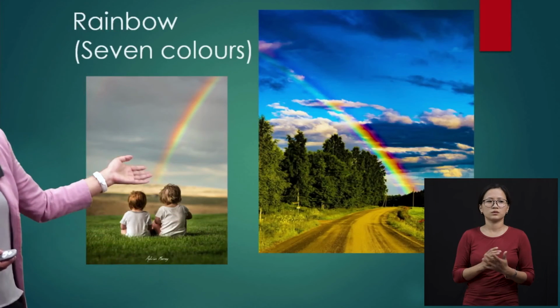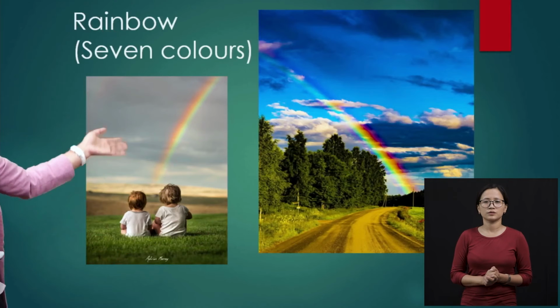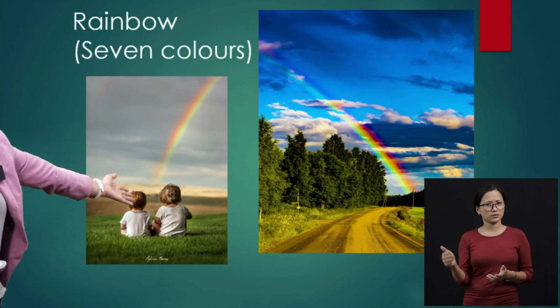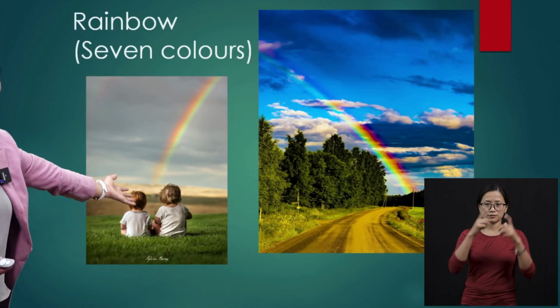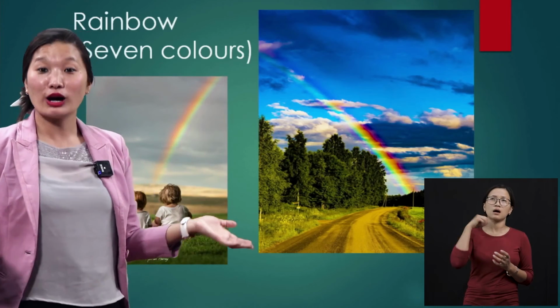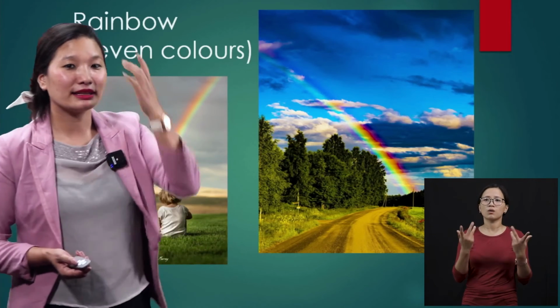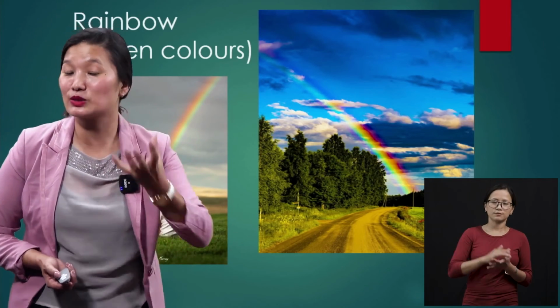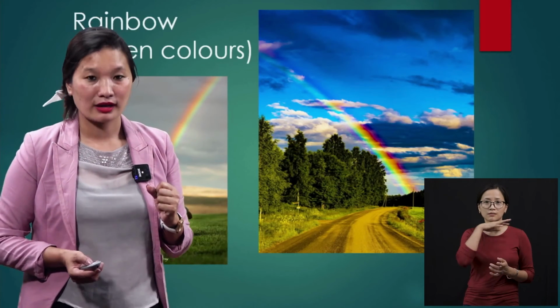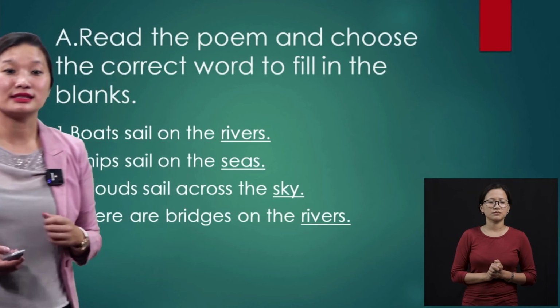Okay? See, you see pictures of a rainbow. Here is a picture of a rainbow, and here is also another picture. I'm sure these two kids are enjoying watching the rainbow. They might even be wondering how and where it came from. And I'm just going to add something that is not in your textbook. How many colors does a rainbow have? A rainbow has 7 colors.